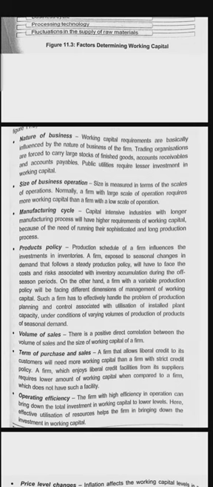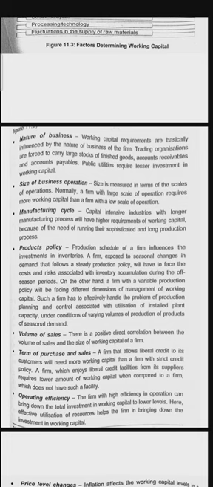Working capital requirements are basically influenced by the nature of business of the firm. Means the nature of business will affect the working capital. Whether the business is large or small, the size of the business will decide the usage of working capital.